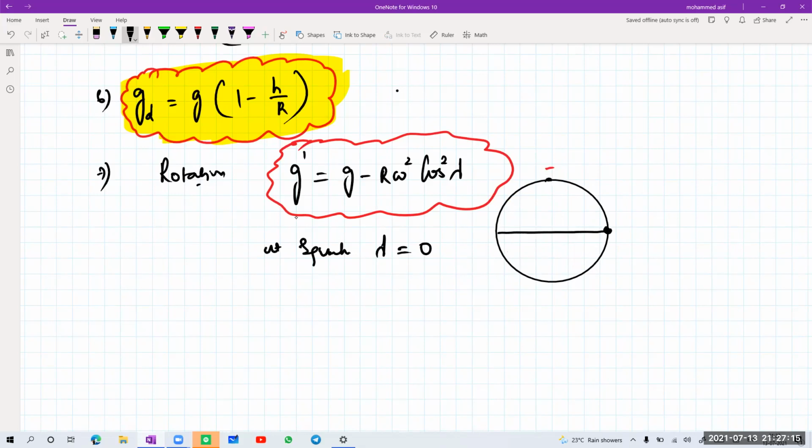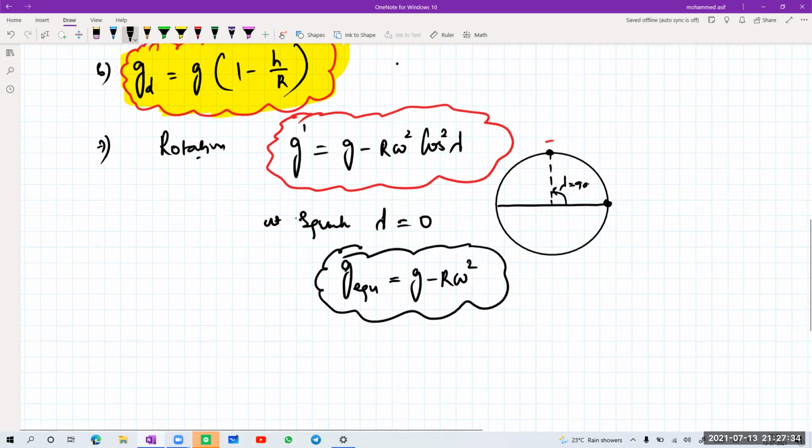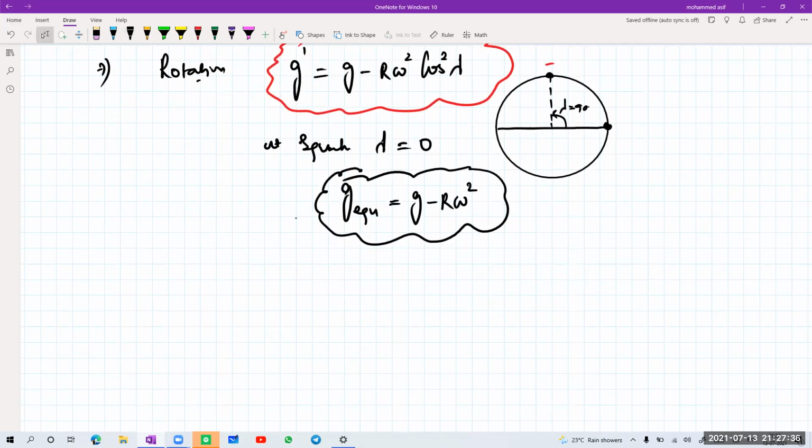If I go to the poles, this is your pole. Now with respect to this one, you are making an angle of 90 degrees. So at the equator, what will be the acceleration due to gravity? g at the equator will be equal to g minus R omega square. What will be g at the poles? g at the poles will be equal to how much? Gravity only. So at the poles, lambda will be equal to 90 degrees.